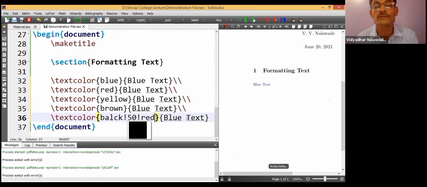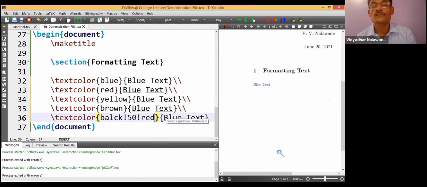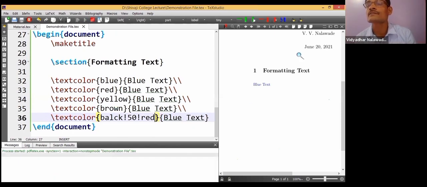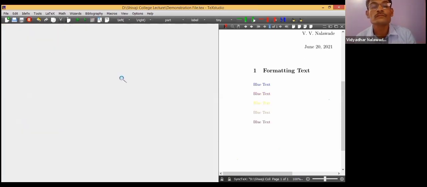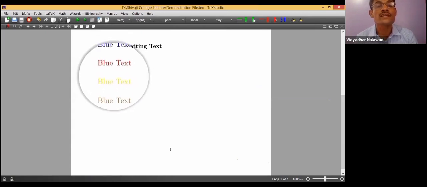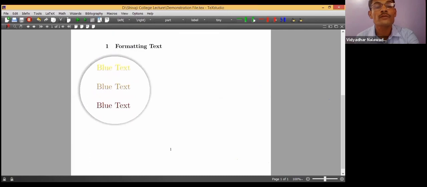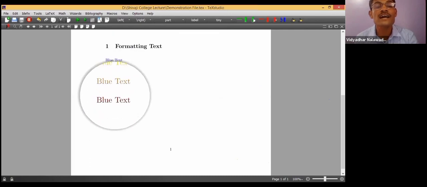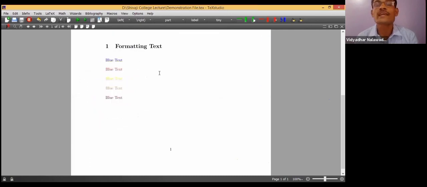Red plus black, 50-50. This is the meaning of this. If I compile this, you see the output like this: blue text, red, yellow text, brown, and then dark brown.